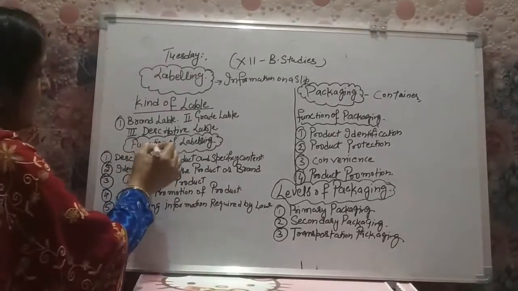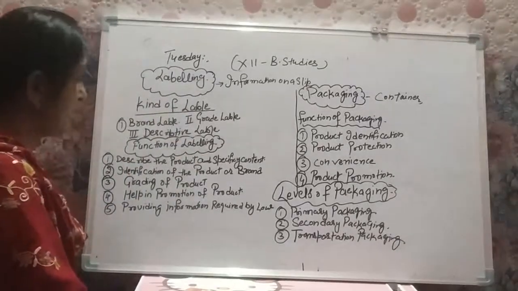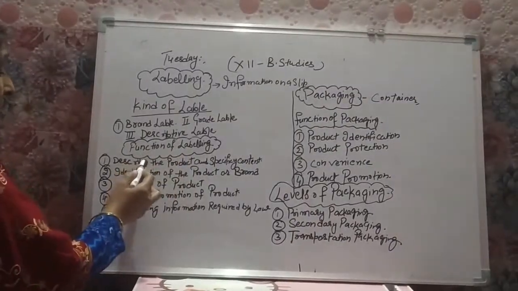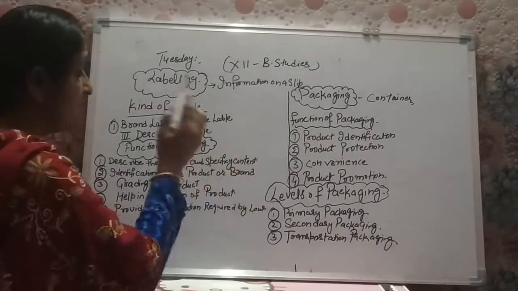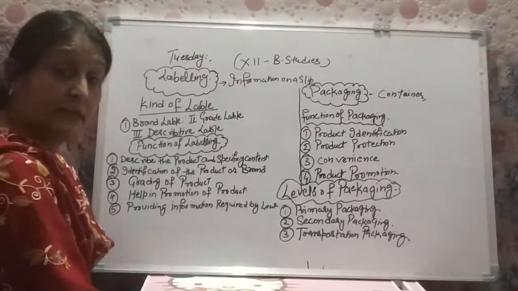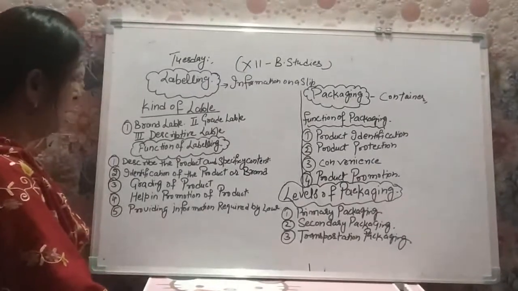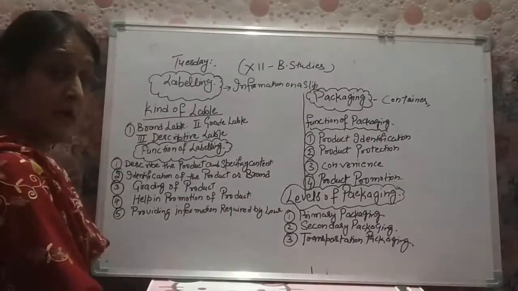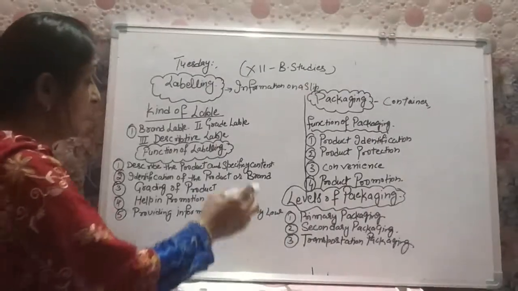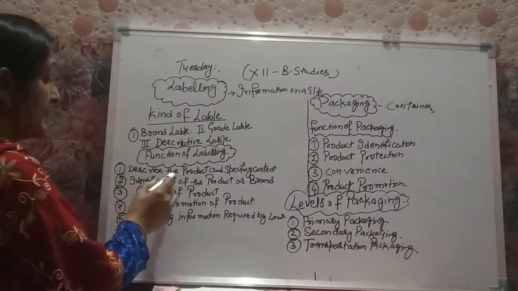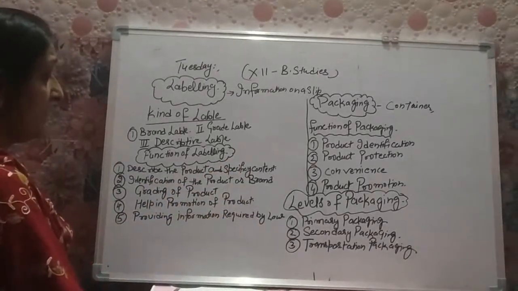Now the next concept is functions of labeling. It means what are the advantages and what are the functions of labeling. Number one, describe the product and specify the content. When the information is given on the label, then it describes the product itself, and all the content are to be specified here. All the relevant information is to be specified here. So labeling provides the description of the product and specifies the content.